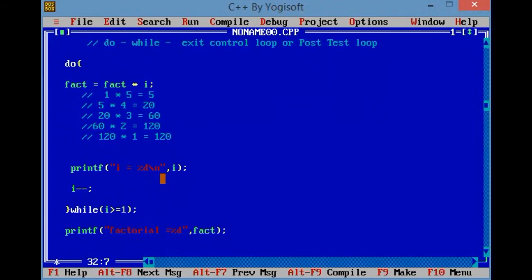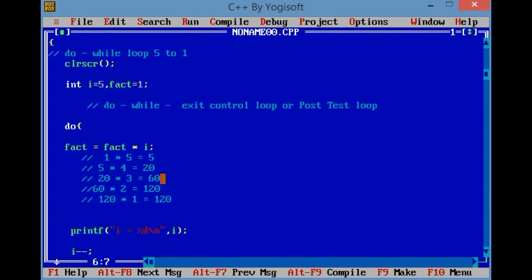Now tell me, any doubt in this logic? Why am I using fact equals? Because I am using multiplication. If I initialize this with 0, what happens? The whole answer becomes 0. 0 into 5 is 0, then 0 into 4 is 0, and so on. That's why I am initializing this equal to 1. Clear?